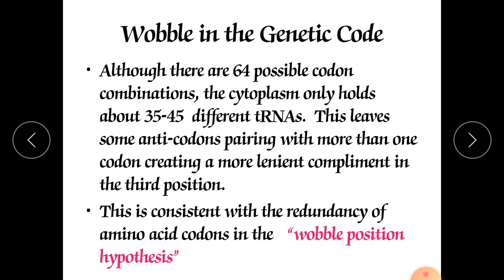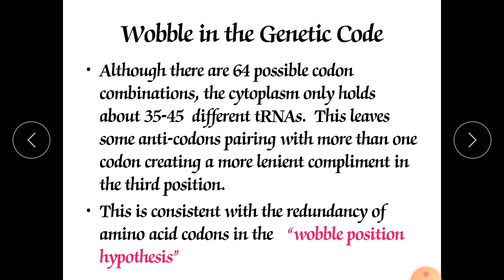Now, wobble in the genetic code: although there are 64 possible codons, I have already shown you the triplet combinations of the 64 codons. Out of them, one is the start codon, AUG, and 3 are stop, or termination, codons. The cytoplasm holds only about 35 to 45 different tRNAs.